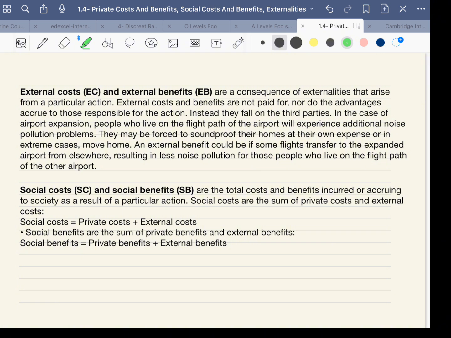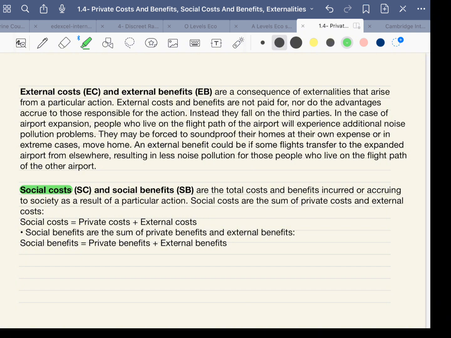External costs and external benefits. What are external costs? External costs are the costs borne by third parties, or the costs that arise out of externalities. External costs are the costs borne by the third party, and external benefits are the benefits enjoyed by the third party as a result of an economic transaction. What are social costs?